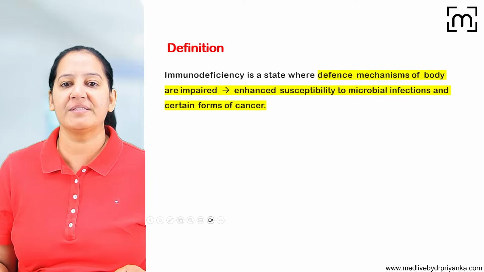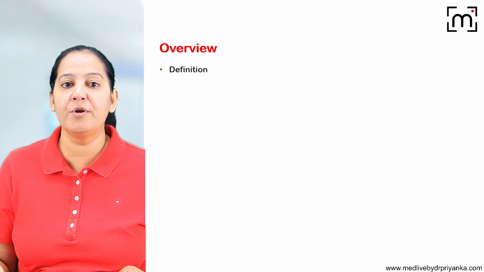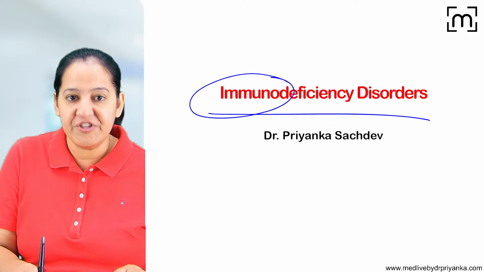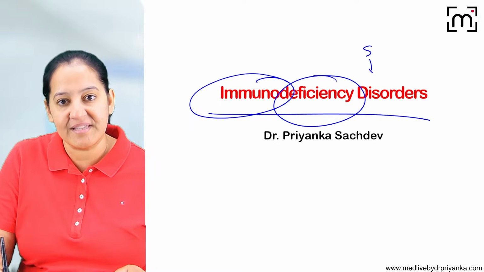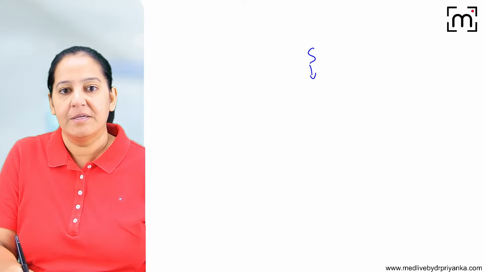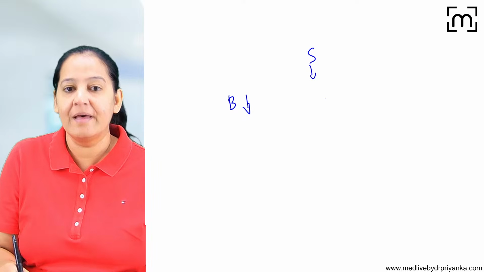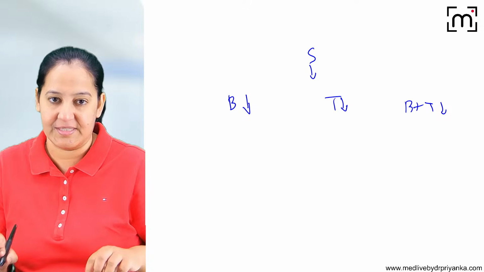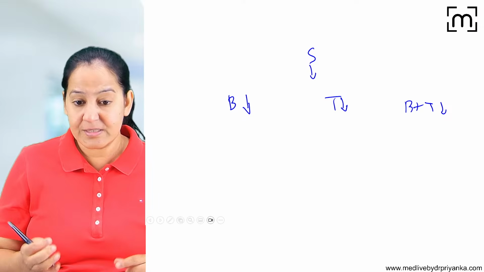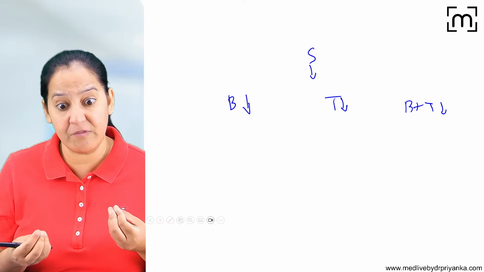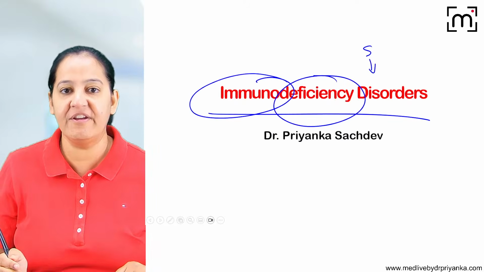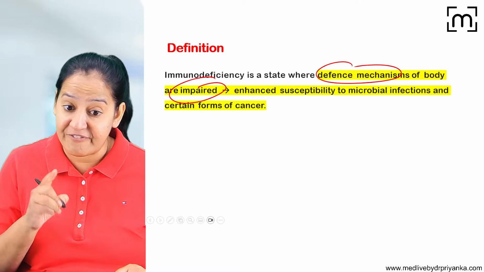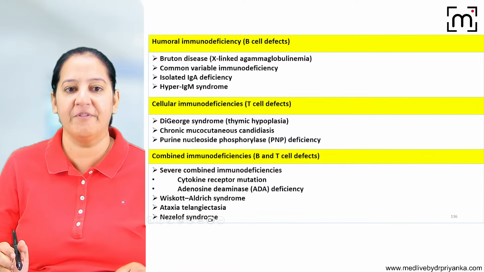Okay. So in immunodeficiency disorder, what do you mean by immunodeficiency? As the name indicates, here we have a deficiency of soldiers. Soldiers are less. Either B lymphocytes are less, or T lymphocytes are less, or both are less. So we have 3 types of immunodeficiency. We have deficiency of the immunity. It's not exaggerated. In hypersensitivity, it was exaggerated. Here it is deficient. So the defense mechanism is impaired.